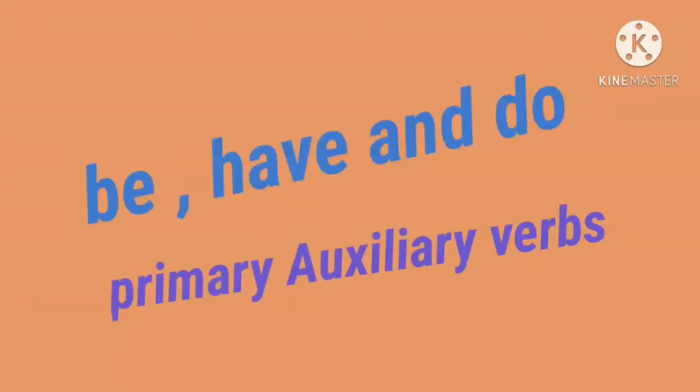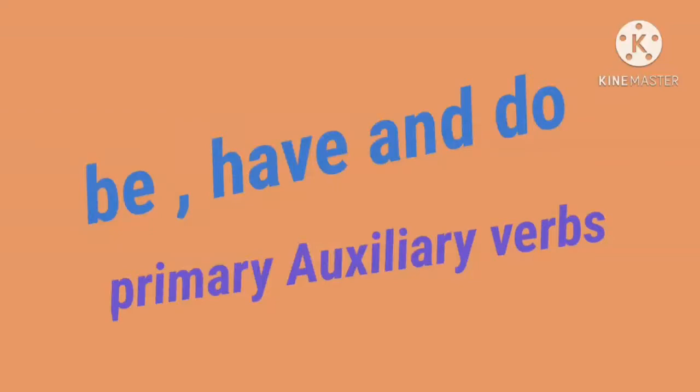The verbs be, have, and do are called primary auxiliaries. These help the main verb show the number and person of its subject.